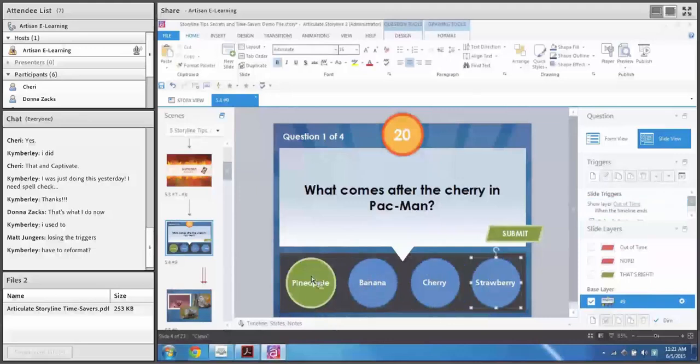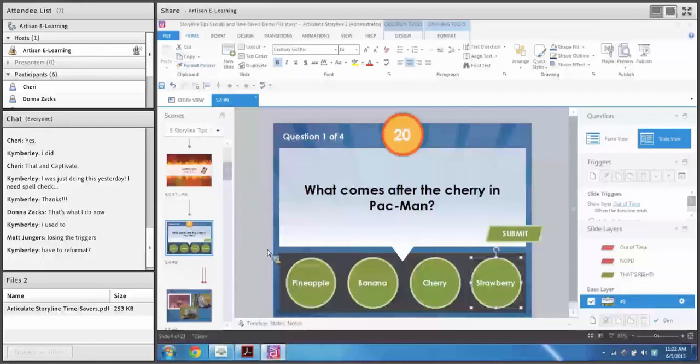So rather than doing that, I'll select the pineapple button, click the Format Painter, and then go over here and click banana, and it applies the formatting. Now, what's cool about this is you'll notice that it did not replace the text, it did not say pineapple, it just changed the formatting. So it changed the fill, it changed the outline, it changed the text color, it did all of that. Now, one other thing you can do with the Format Painter is if you double click on it, it'll keep it on and you can go apply the formatting to multiple objects.